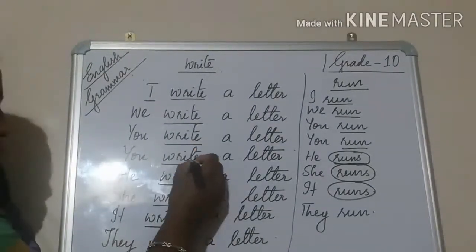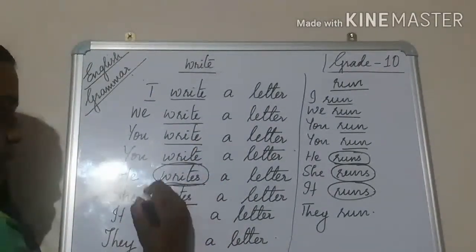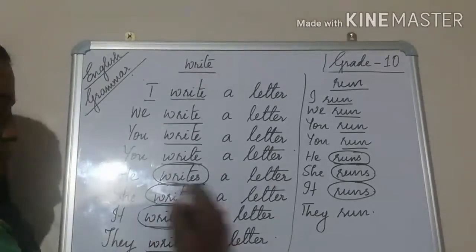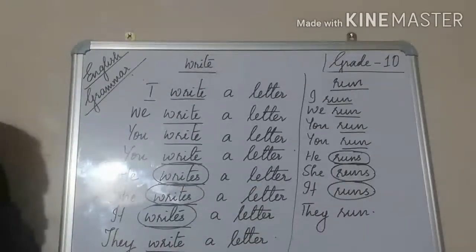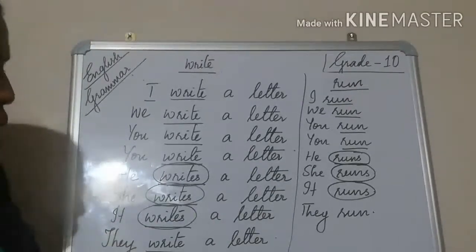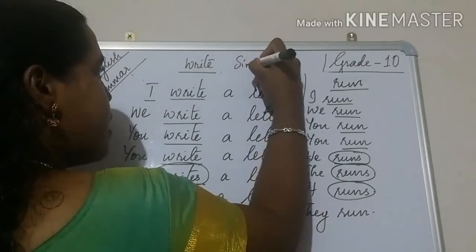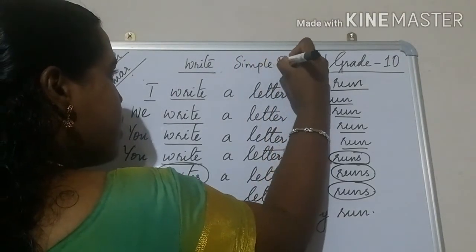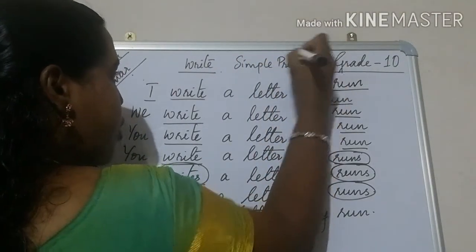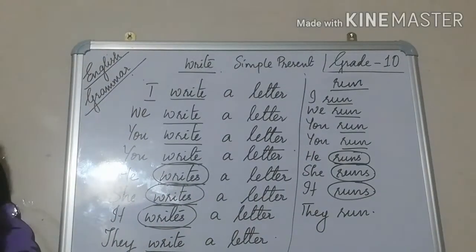You can see the difference: writes, writes, writes, runs, runs, runs. Only this place alone you are going to change. And you should see which is the tense. The tense is simple present. When you use the simple present tense, you are using it in this manner.